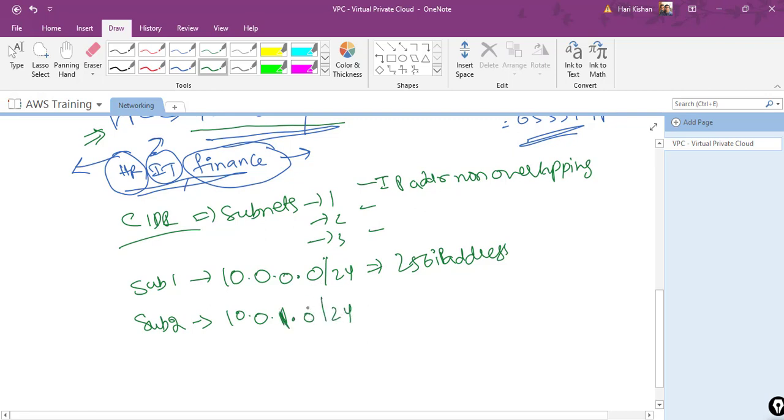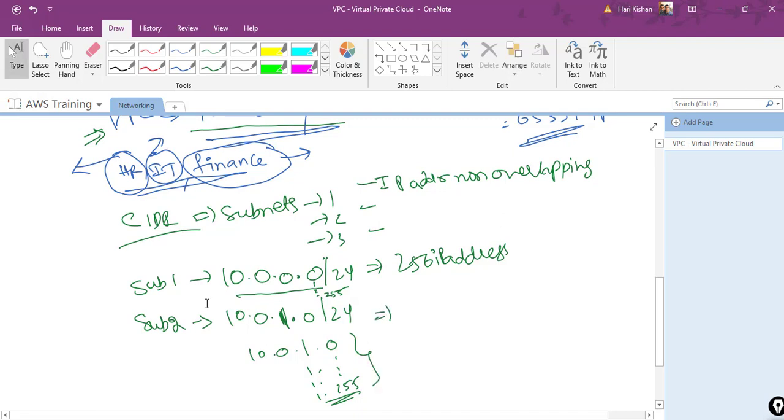If I give something like 10.0.0.1, then it will be overlapping, because that range starts from 0 and from 1 till 255 it will have all the IP addresses. So I cannot use this. I can use 10.0.1.0 because my IP address will now start with 1.0 and then go till 255. This way I will not have any IP addresses overlapping.